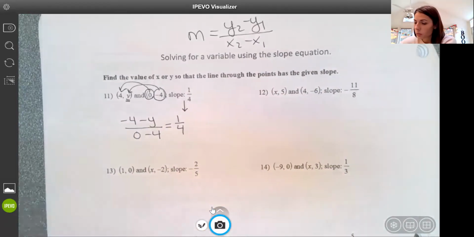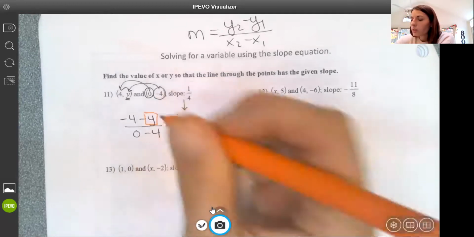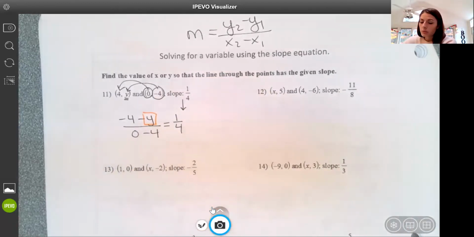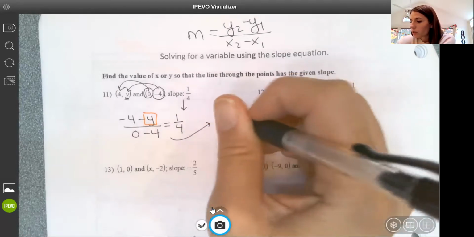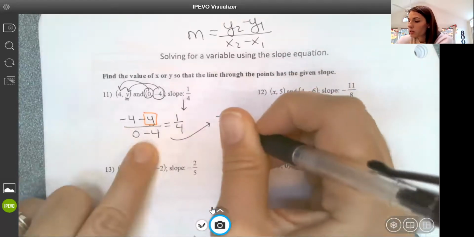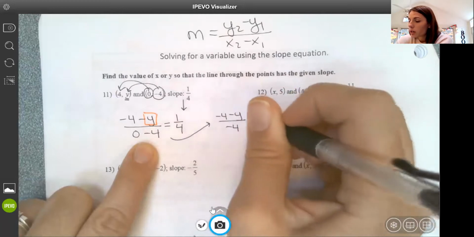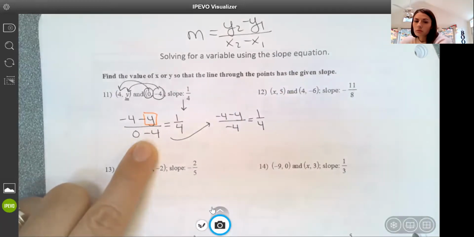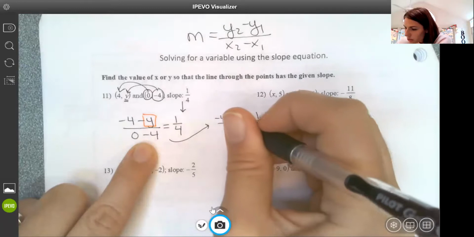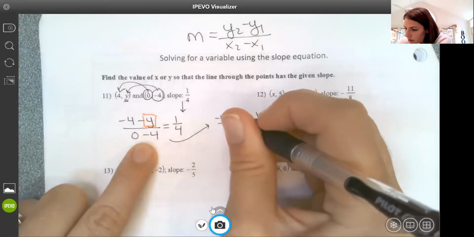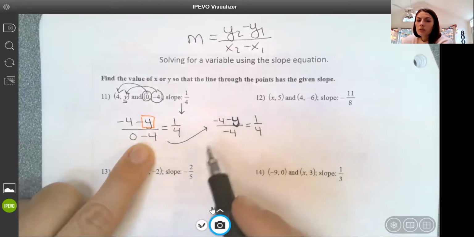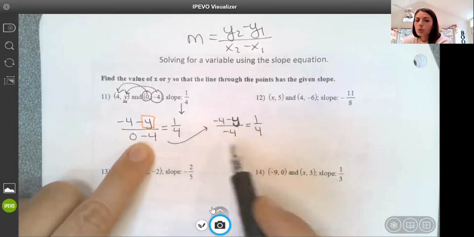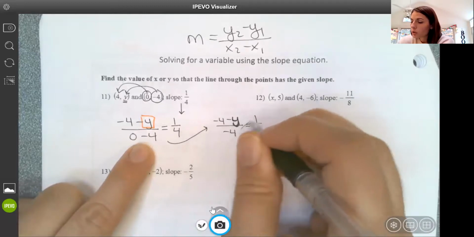Here's my variable, and what I need to do is solve for that variable. The first thing I'm going to do is rewrite this. So I have -4 minus y over, this cleans up to just -4, equals 1/4. I don't like that there's 4's and y's there. It's very hard to see the y, that's my variable. We've already talked about how to solve something like this. This is a proportion, so I'm going to cross multiply.